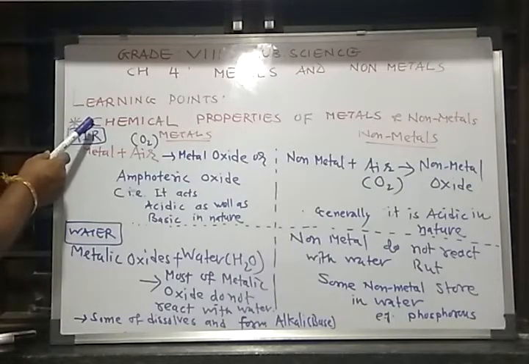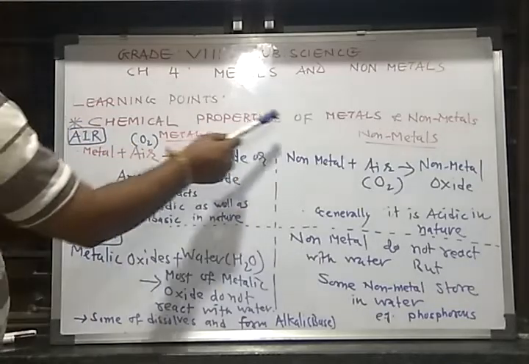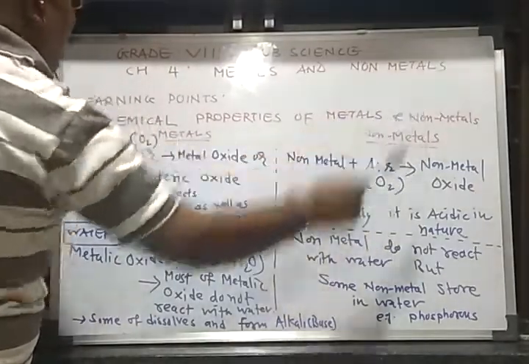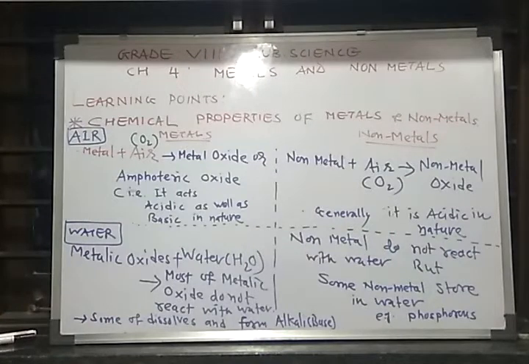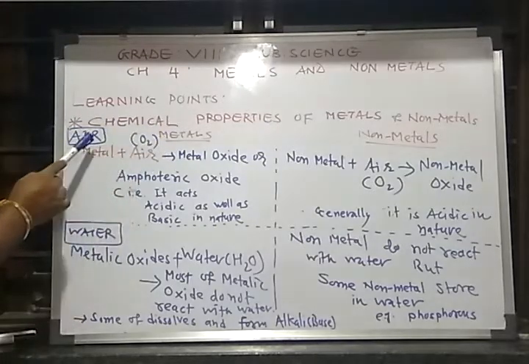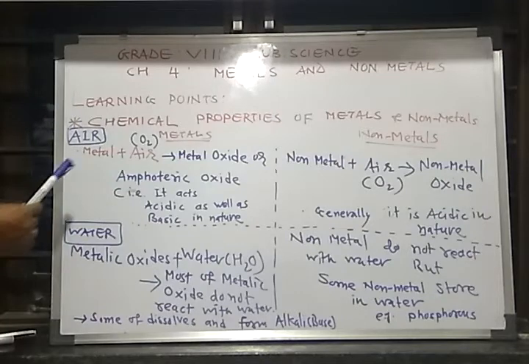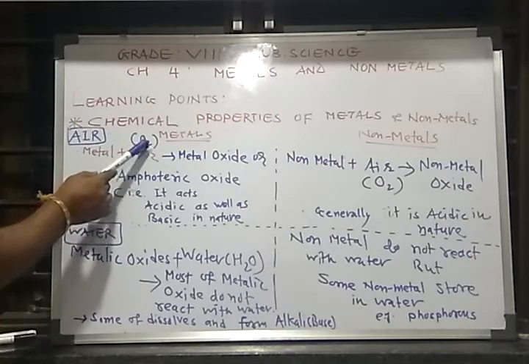Next point, chemical properties of metals and non-metals. First of all, the chemical properties of metals with air. So metal plus air means oxygen.